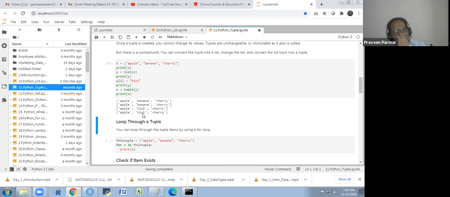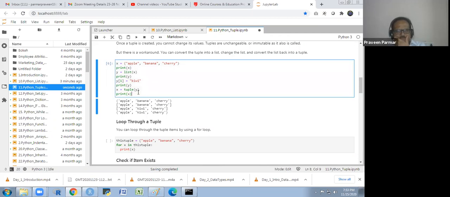Is there any doubt? Yes. So this is a way to make changes in the tuple.